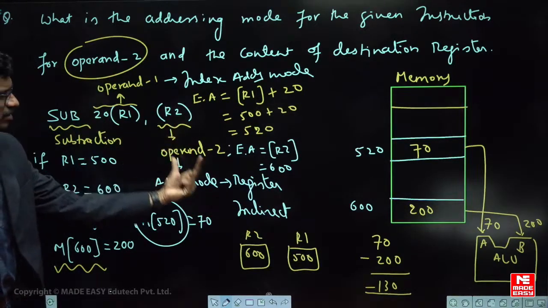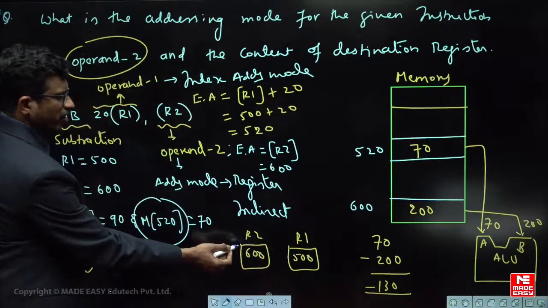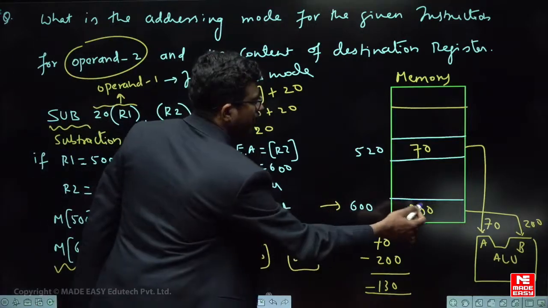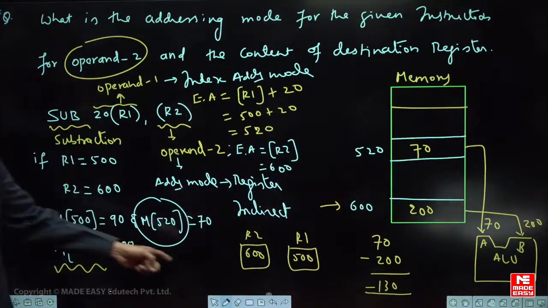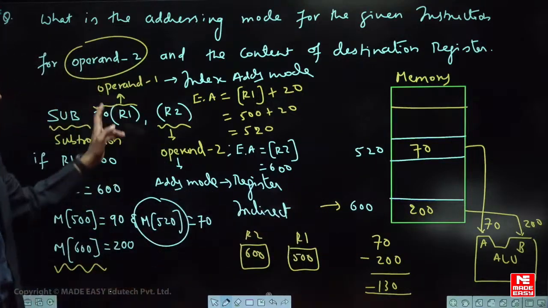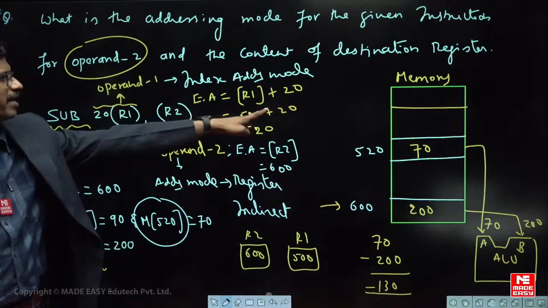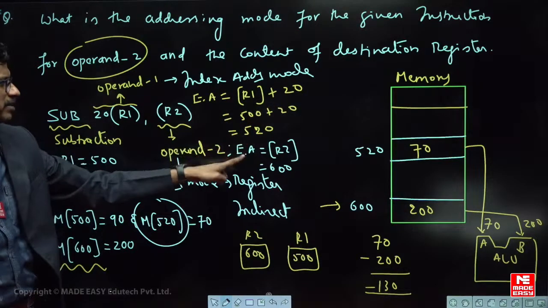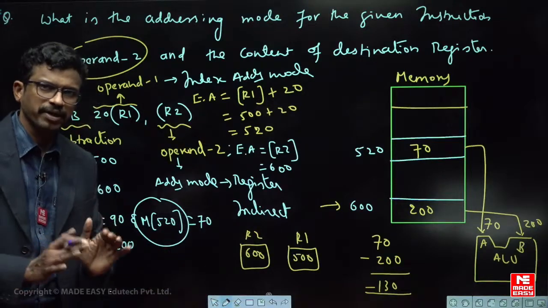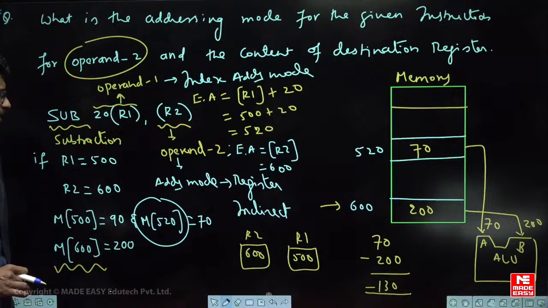So this is called register indirect addressing mode. With reference to a register, tell me how much is in the register? 600. The data is at the reference of 600. That is register indirect. You're pointing to the data from the reference of some register. Okay. And the other one was index addressing mode. So R1 content plus some index value. So 520 is the effective address. Effective address means the actual address of the data for that particular operation, right? So it can bring the two operands. Is it understood? Right. So that is the answer.